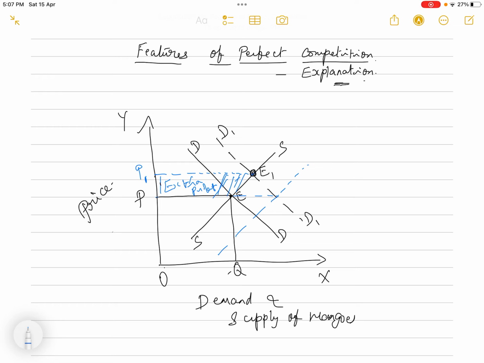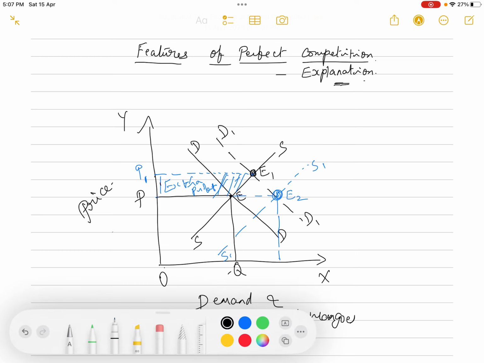Now if the new firms enter the industry, now what will happen? The supply will also increase. So matching to that, the new firms enter into the industry, there should not be any restriction. So if there are no restrictions for the new firms to enter into the industry, then once the new firms enter, that means the supply will increase. So supply is also increasing from S to S1.